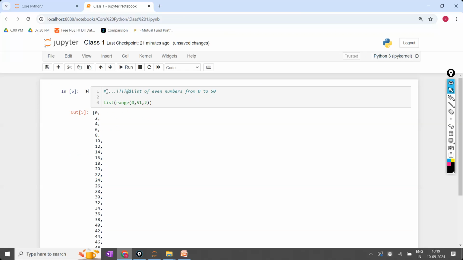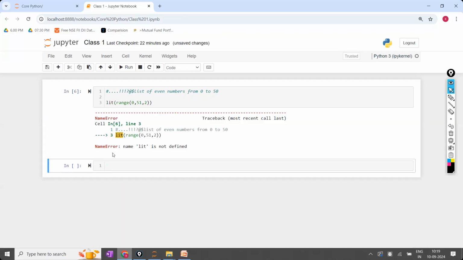The program starts from line number 3. The first line, Python ignored. The second line is an empty line. Empty lines will not be considered in Python. So the code is in the third line. Only there will it check whether it is in the proper way or not. For example, I have not given the S here. It will throw the error. Which line is throwing the error? In line number 3 the error is there. What about line number 1 or line number 2? No errors in line 1 and line 2. The problem is in line 3. Is the point clear?